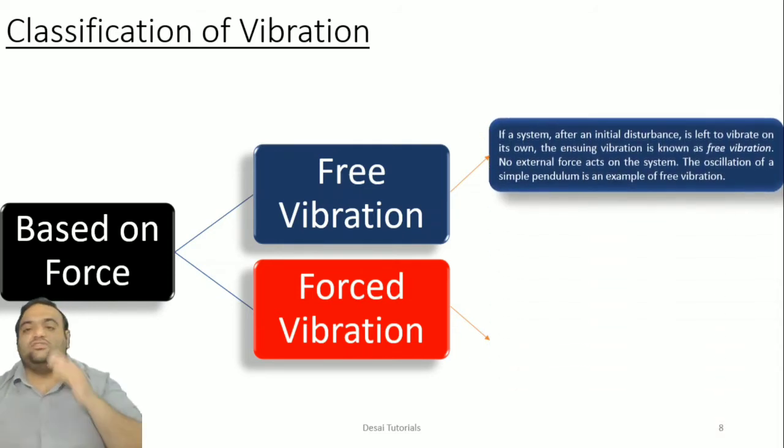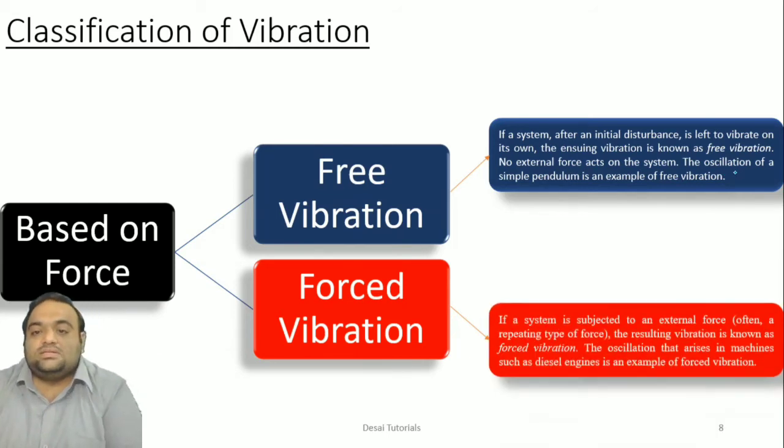Next, classification of vibration. There are two here: free vibration and forced vibration. If a system after an initial disturbance is left to vibrate on its own, the ensuing vibration is known as free vibration. Most importantly, what you have to remember is that no external force acts on the system.